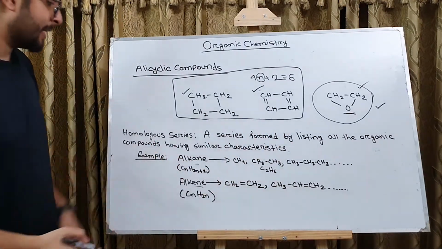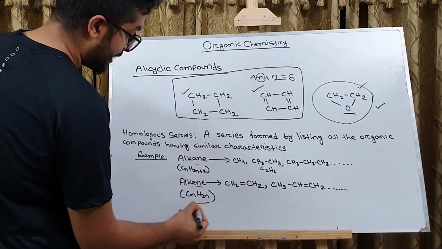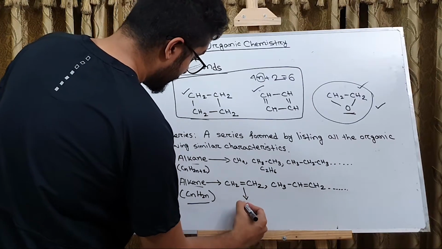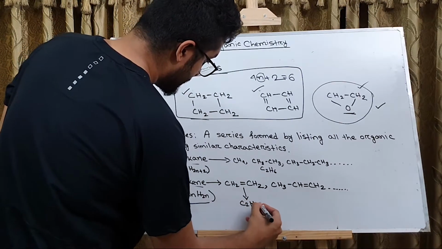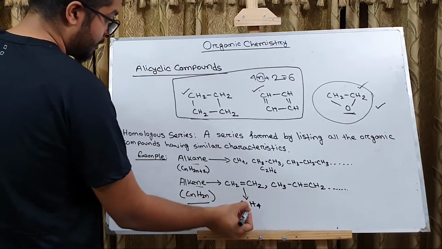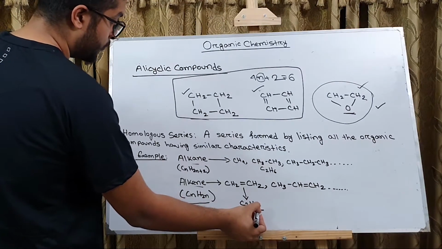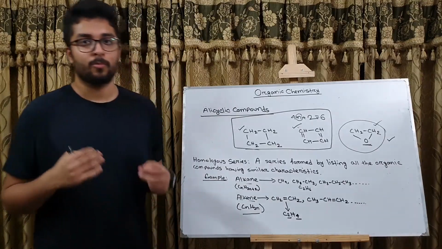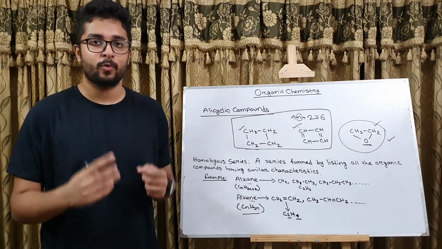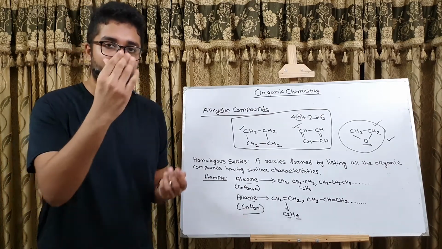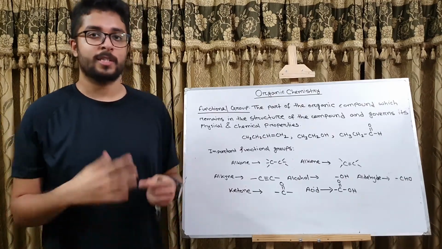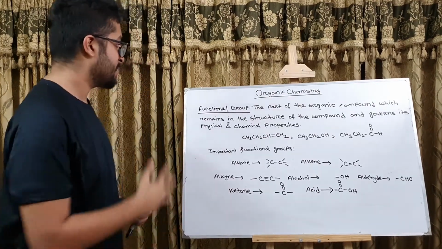In the case of alkene, the common general formula is CnH2n. So if we write the structure of ethene in this format, it would look like C2H4. See, 2 carbons, 2 into 2 equals 4 hydrogens. So a homologous series contains a common formula by using which we can know all the compounds of a common series. Clear?